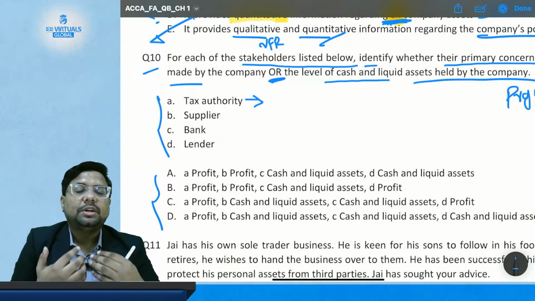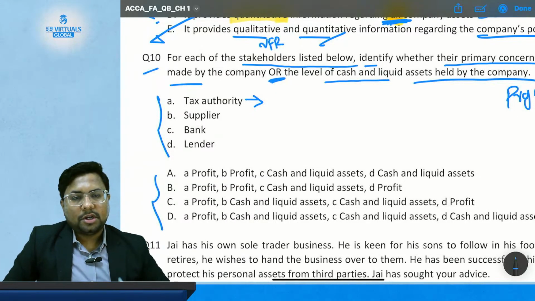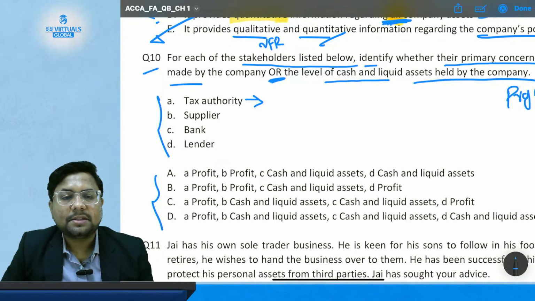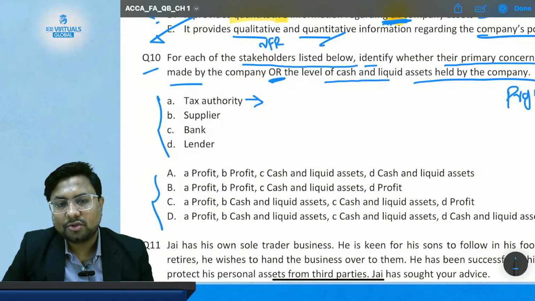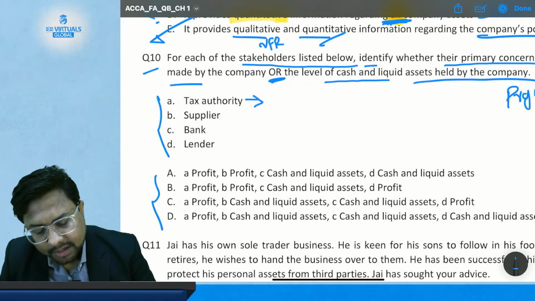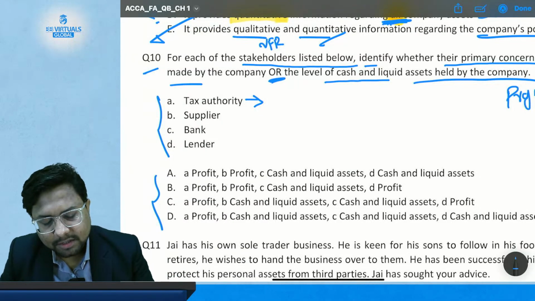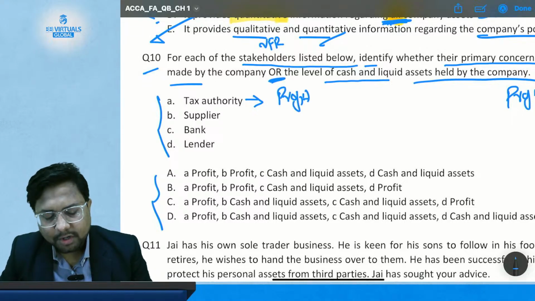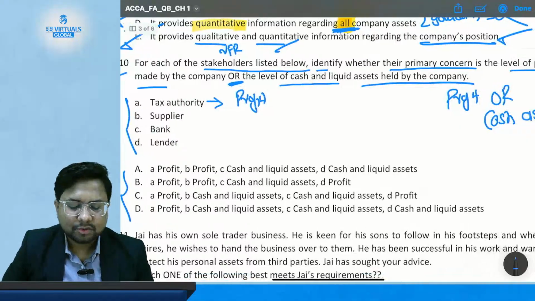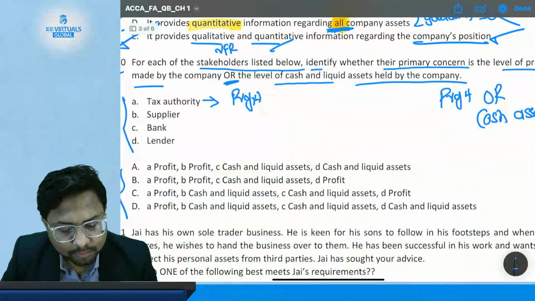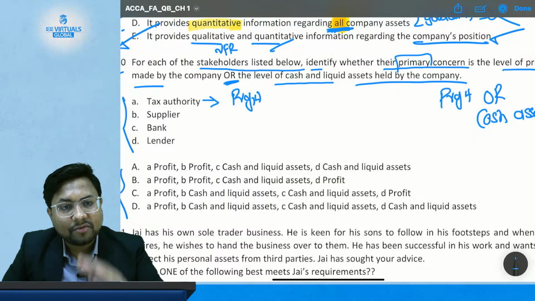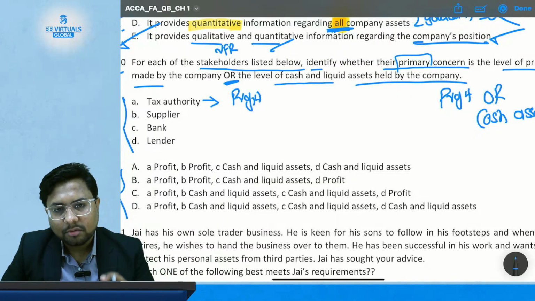So the tax department will be more interested in your profit as compared to the cash, because their primary concern is whether you are paying the correct or actual tax or not. So tax authorities are going to be more interested in the profit, not in cash. What is their primary concern? They may be interested in your cash also, but their first and primary concern is your profit.